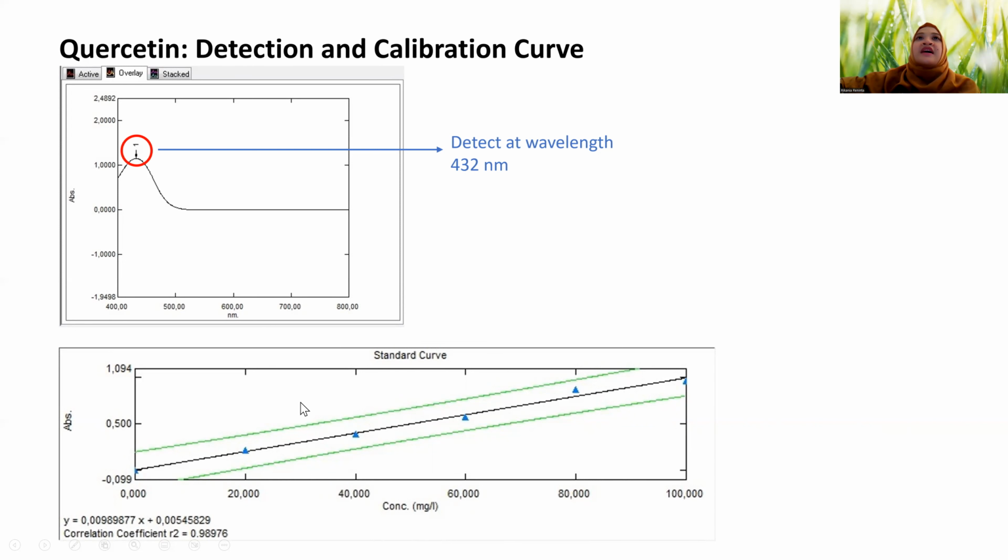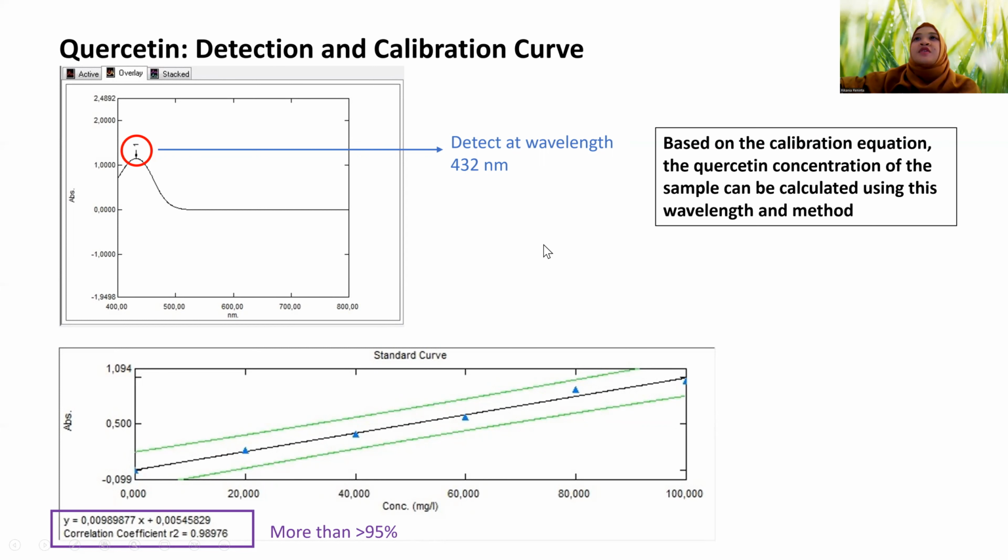After that, we're making the calibration curve, and we have a correlation coefficient of 0.98, which is more than 95%. So based on this calibration equation, we're able to use this method to calculate the quercetin concentration